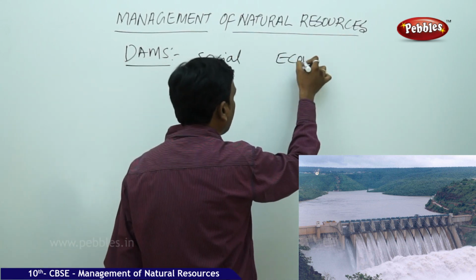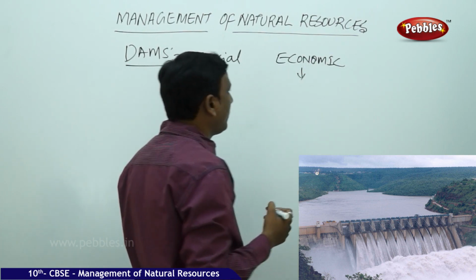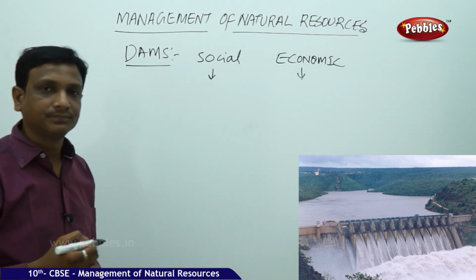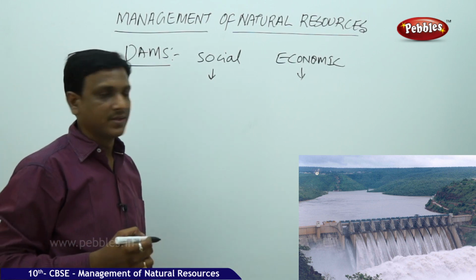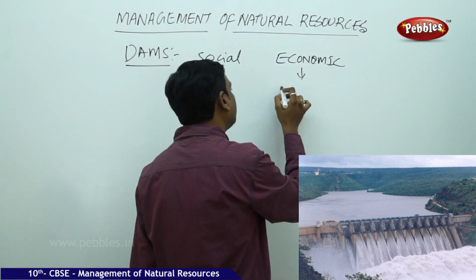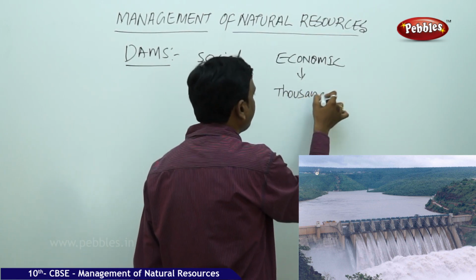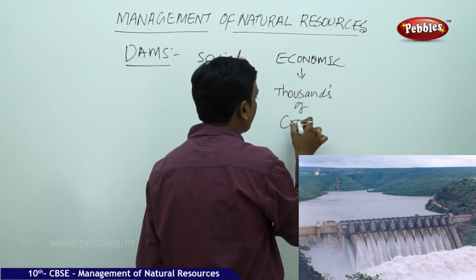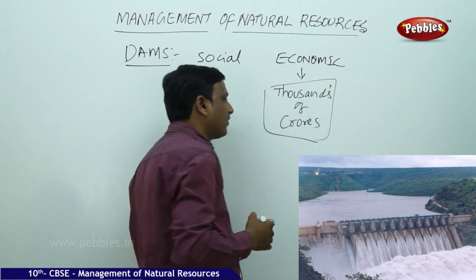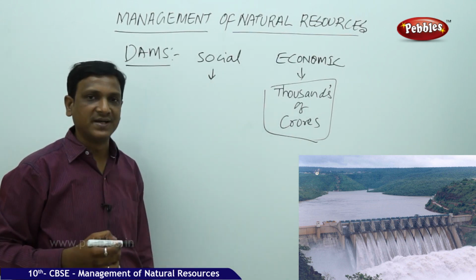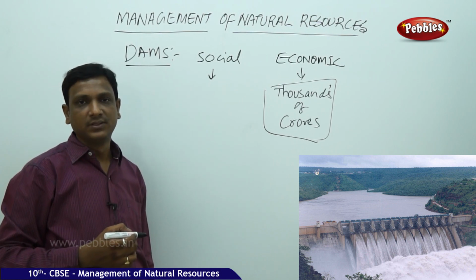And the second thing is economic. So what is the economic aspect of this? Here, to construct a dam, thousands of crores of money is invested. So from where does this money come? The government spends it. From where does the government get it? It is the money of the people.